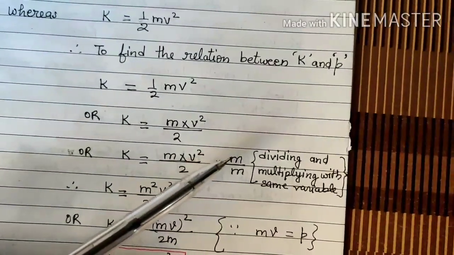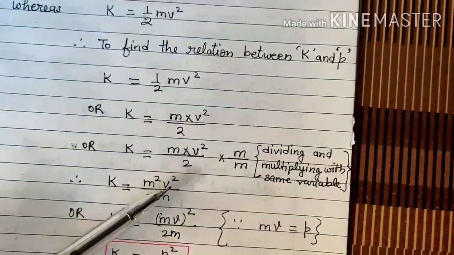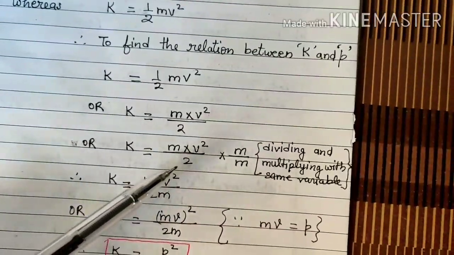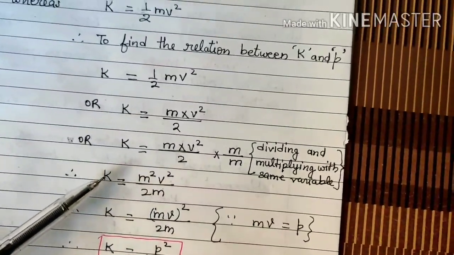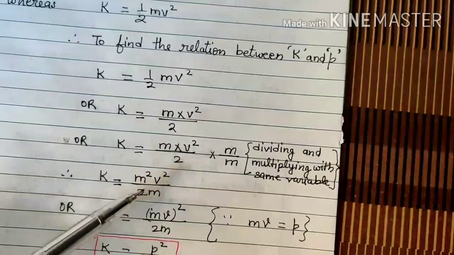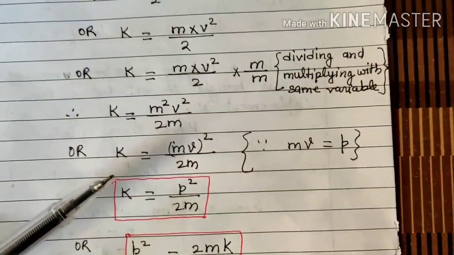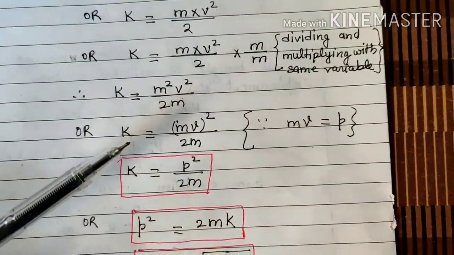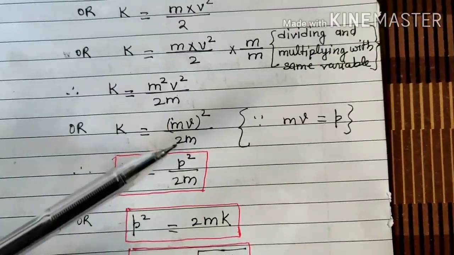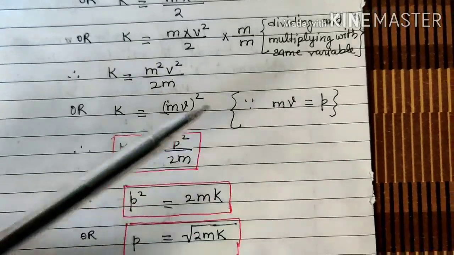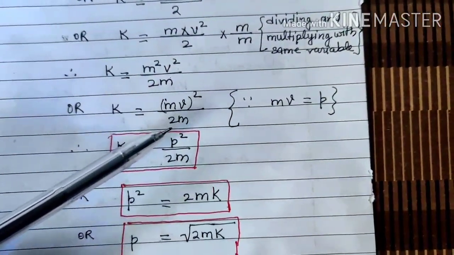Now if we multiply and divide with the same variable, it becomes m square v square upon 2m. From this formula, k equals m square v square by 2m. Therefore, we can say that k equals (mv) whole square upon 2m.